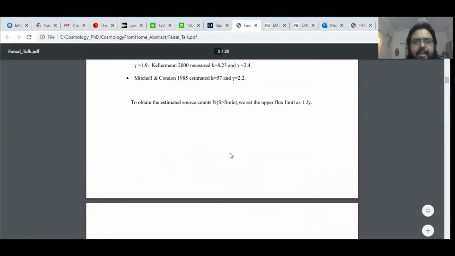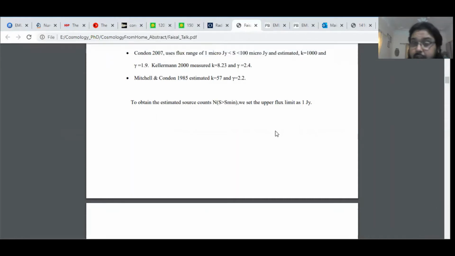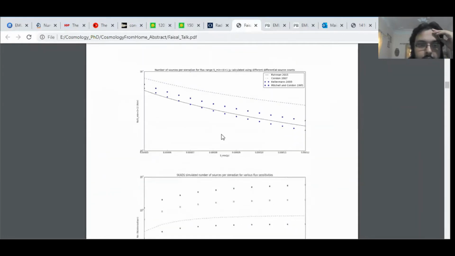To obtain integral source count numbers, we limited the upper flux limit to 1 Jansky to exclude the effect of nearby possible bright sources. These are the values we got for different flux ranges.